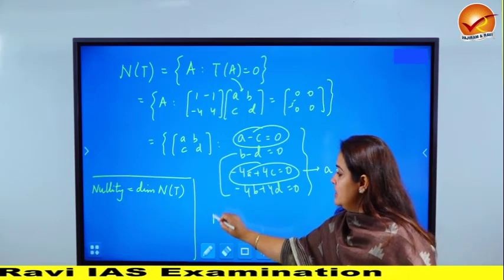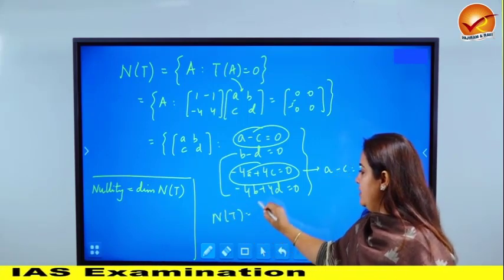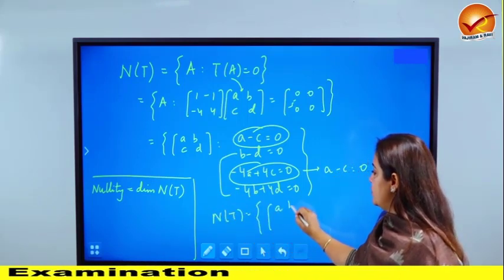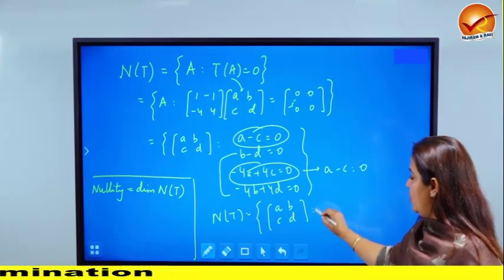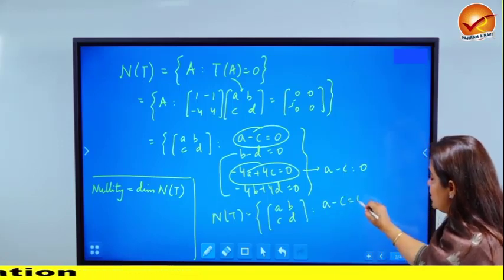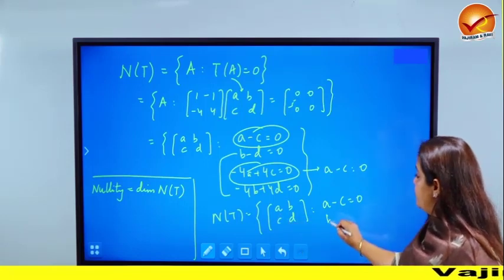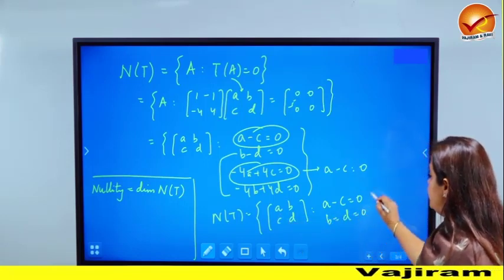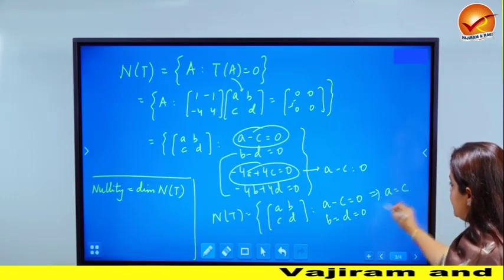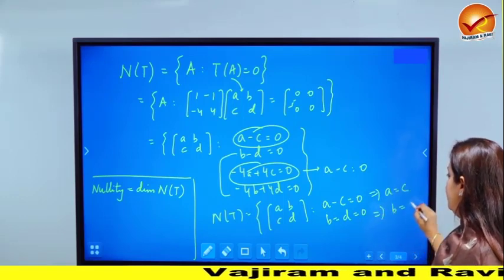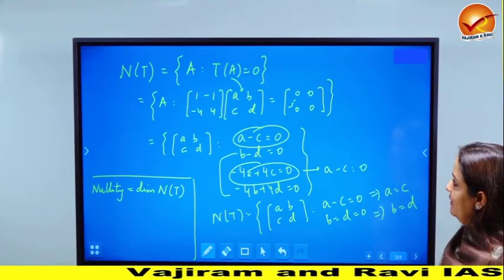So the null space is all those matrices of the form a, b, c, d where a minus c has to be 0 and b minus d has to be 0, which means a is nothing but c and b is nothing but d.